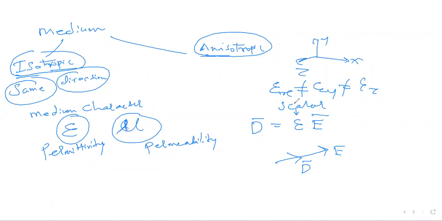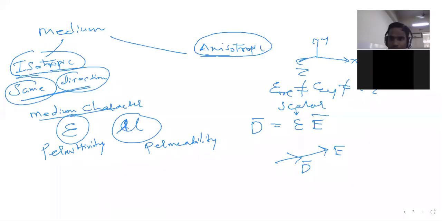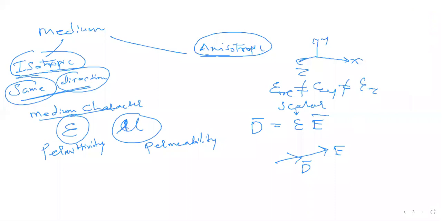This is applicable when we have medium characteristics which are the same in all directions. I will tell you how it happens. Is everything clear about the medium till here? Any doubts, students? No, sir. Okay, good.